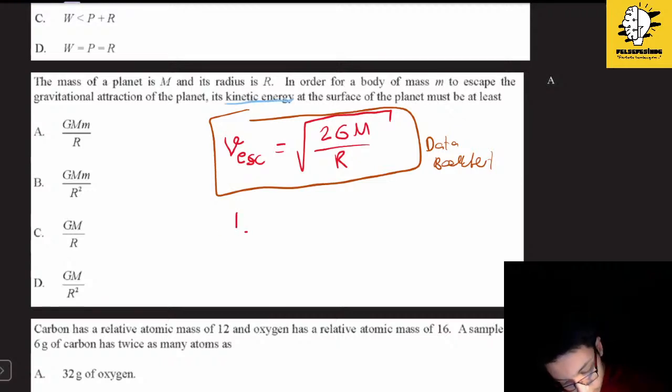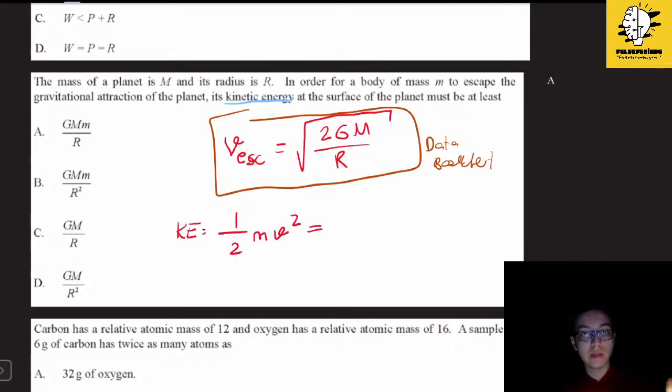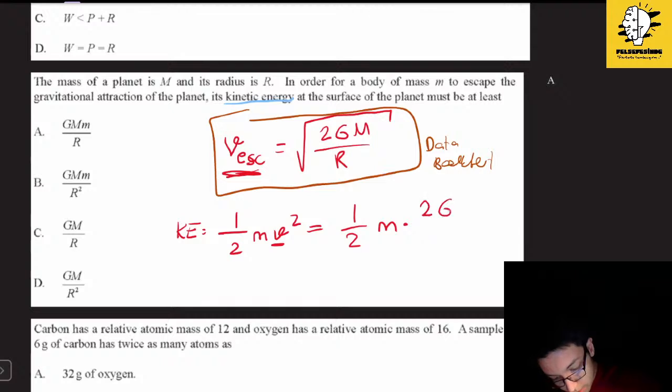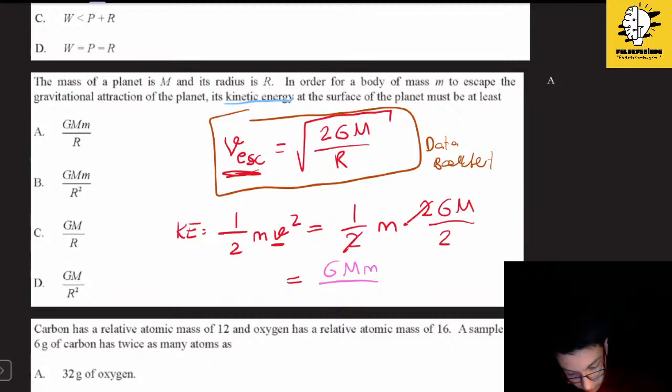Therefore, since it asks for the kinetic energy, isn't it one over two mv squared? Let me write kinetic energy, 1 over 2 mv squared. So just substitute this v escape into this v. Therefore 1 over 2 m, since it was a square root, now I can write 2GM over r. Those 2's will cancel each other out, and then we will be left with GMm over r. By the way, this is not 2. Why did I write 2? Yes, GMm over r, which means that our answer will be equal to A.